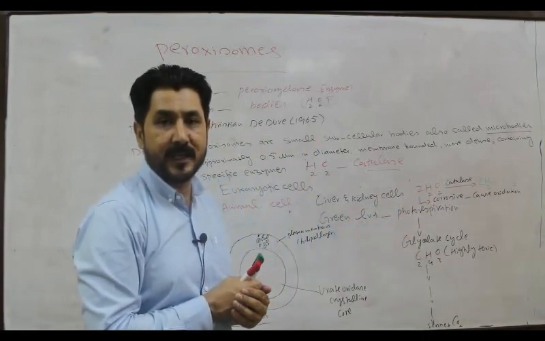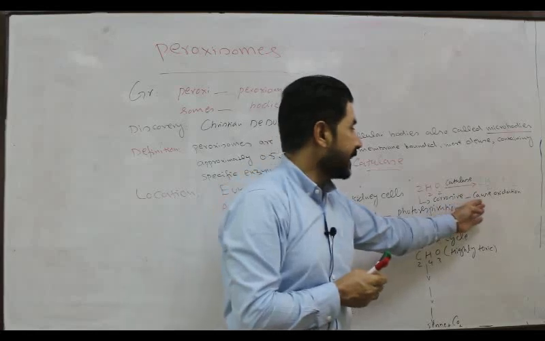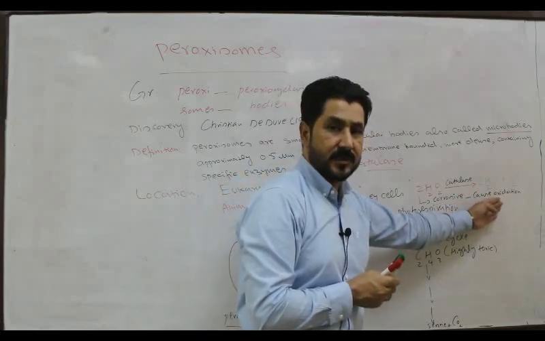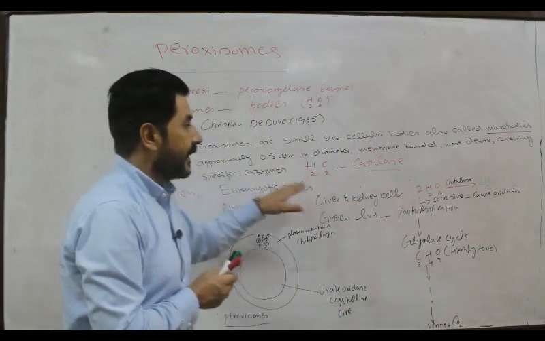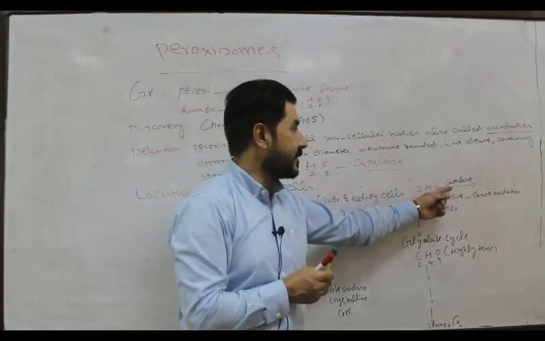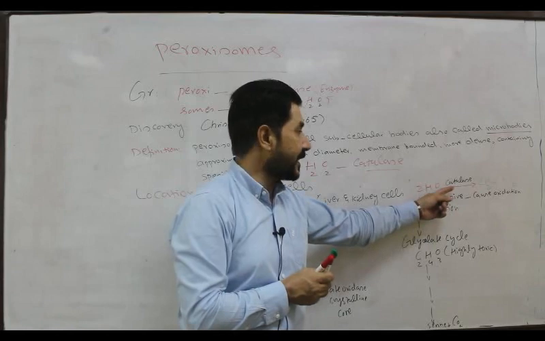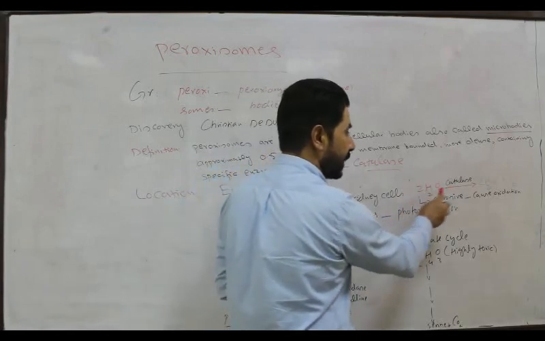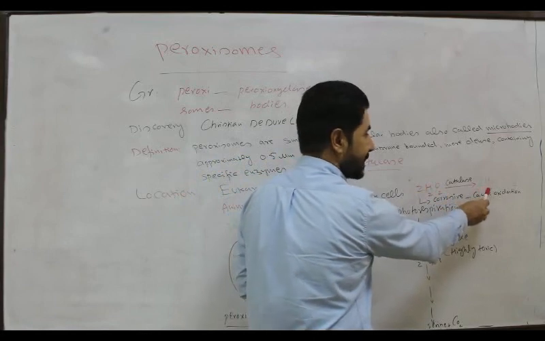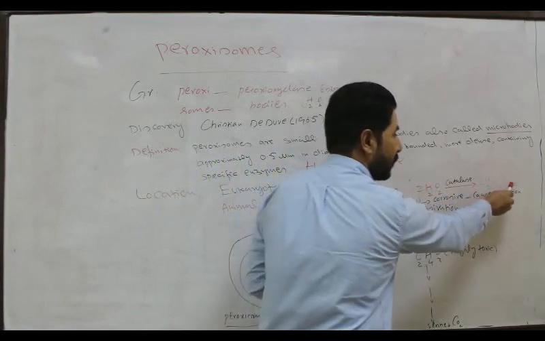Corrosive means it can damage the cell because it can cause the oxidation process. So peroxisome contains an enzyme called catalase. With the help of catalase, hydrogen peroxide is broken down into harmless substances, that is water plus oxygen.